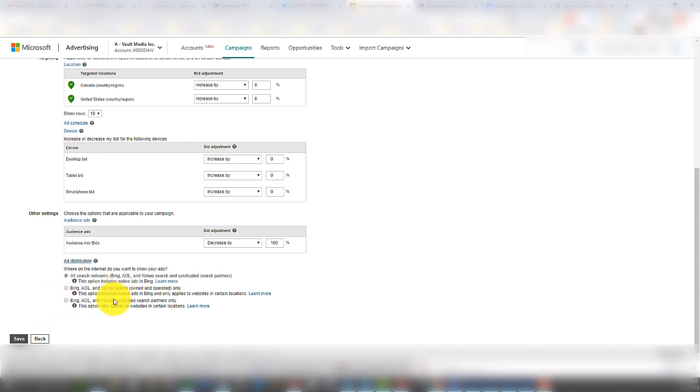The trick here is to go with Bing. This one here, sorry. Bing, AOL, Yahoo owned and operated only. So that means it's the highest quality traffic they have here. But you can obviously later, if you want to scale and you find things are working, come back here and switch this up.